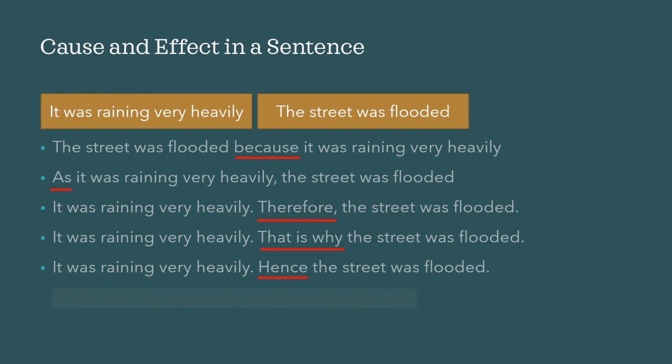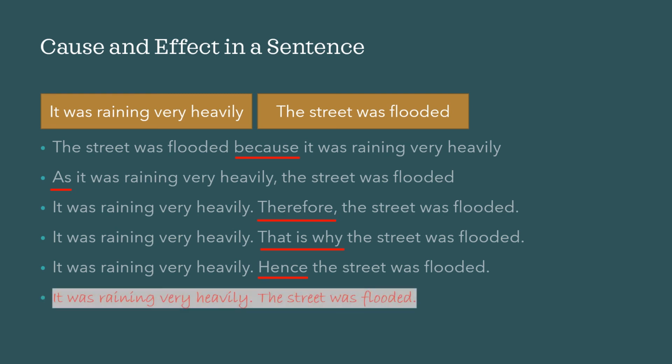Let us look at something. It was raining very heavily. The street was flooded. So in these 2 sentences, I have not joined them by any special words. But even without that, I can understand that the cause is it was raining very heavily and the effect is the street was flooded.